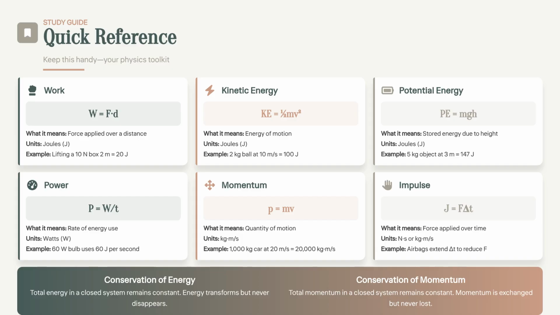Here is a quick reference guide to your physics toolkit. It summarizes the formulas and definitions for work, kinetic energy, potential energy, power, momentum, and impulse. Keep this handy for a quick review of the concepts.